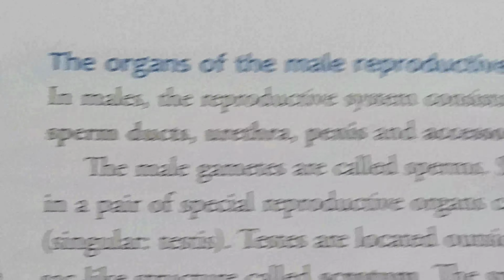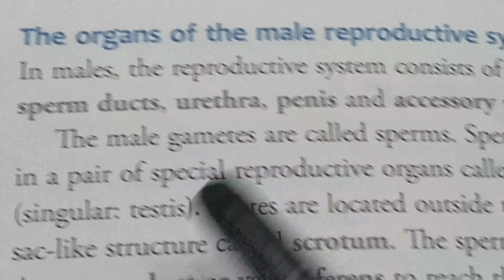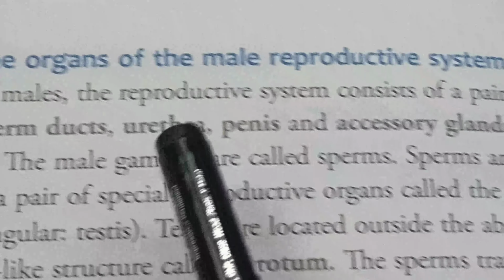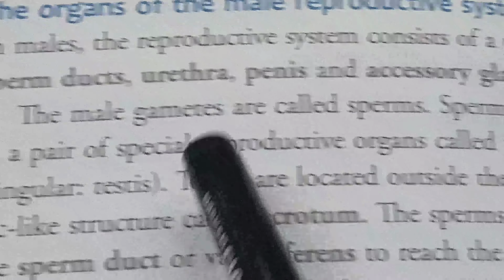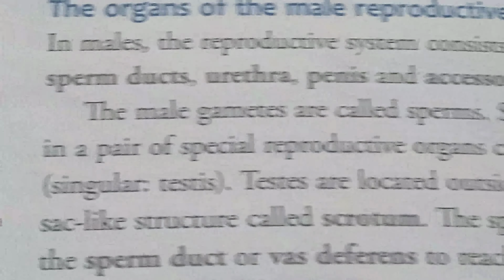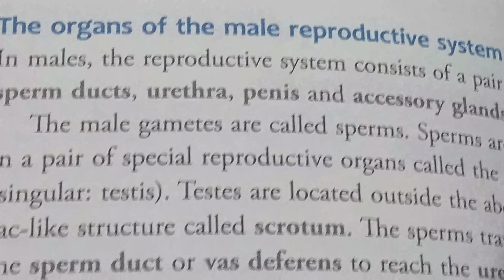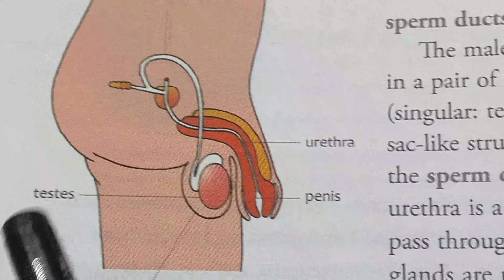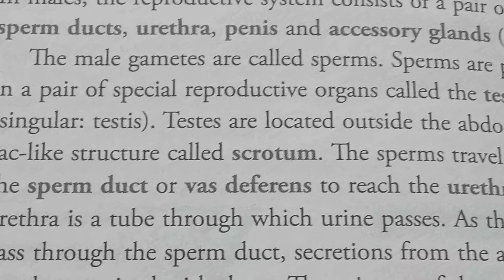Next, the organs of the male reproductive system. In the male, the reproductive system consists of a pair of testes, sperm duct, urethra, penis, and accessory glands. The male gametes are called sperms. Sperms are produced in the pair of special reproductive organs called testes. Look at the figure, that is testes. So basically, sperms are produced by testes.